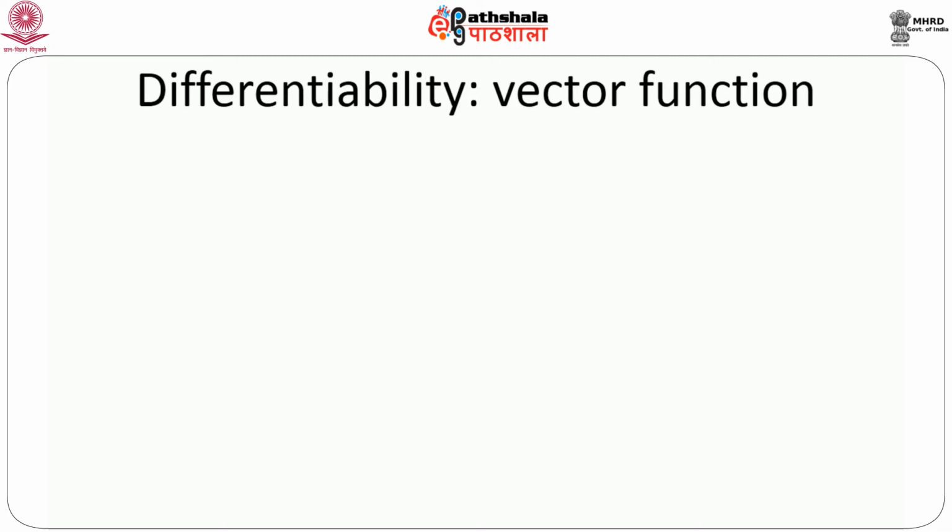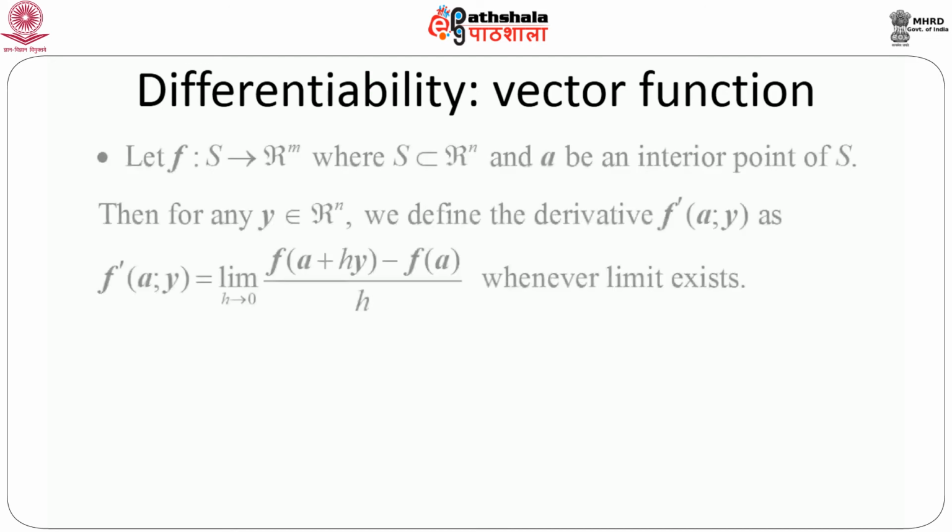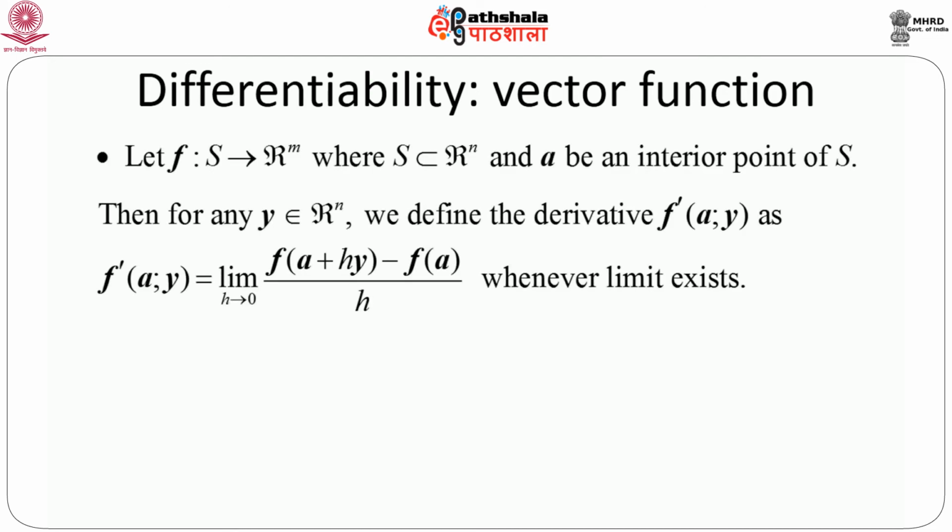Now let us move on to the differentiability of a vector valued function. Of course we can think that we can easily extend this idea, which is indeed true. Let f be a vector valued function, that is, a mapping from S to Rm, where S is a subset of Rn. That means it is basically a mapping from Rn to Rm. So the argument is an n dimensional vector, and f is an m dimensional function, and let a be an interior point of S.